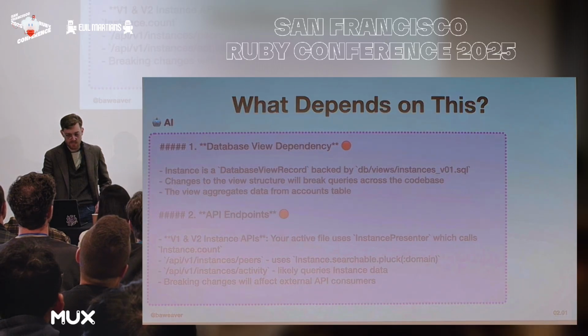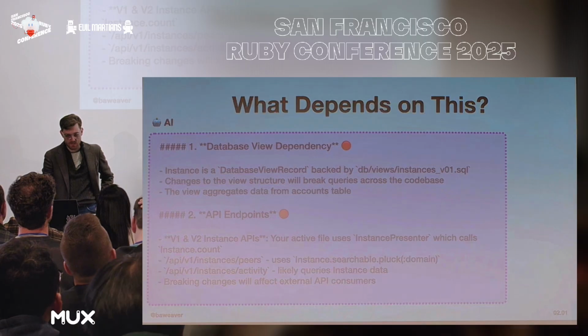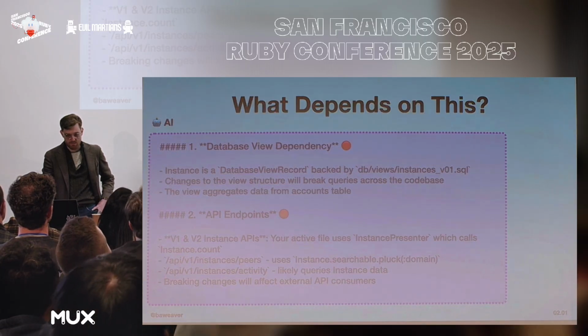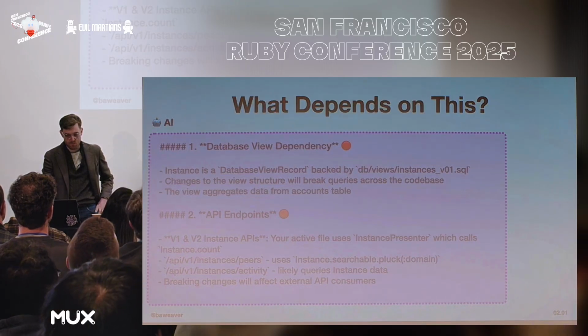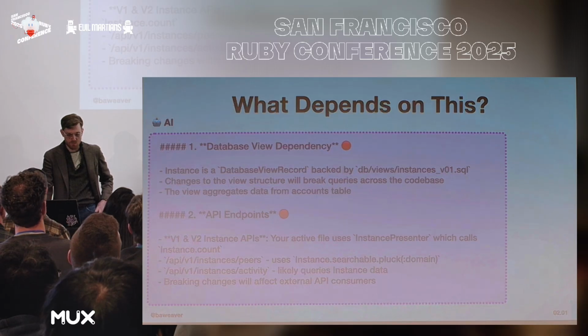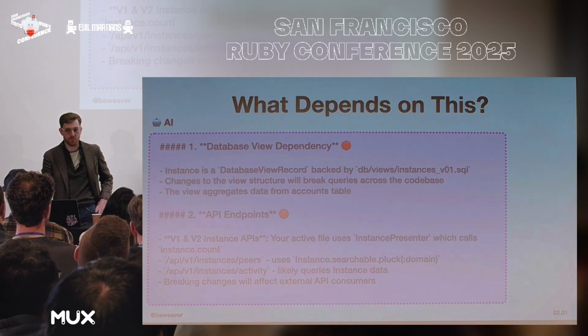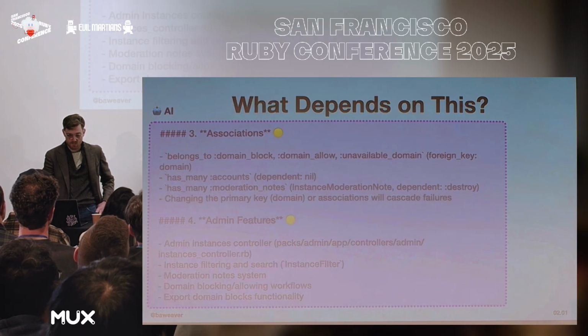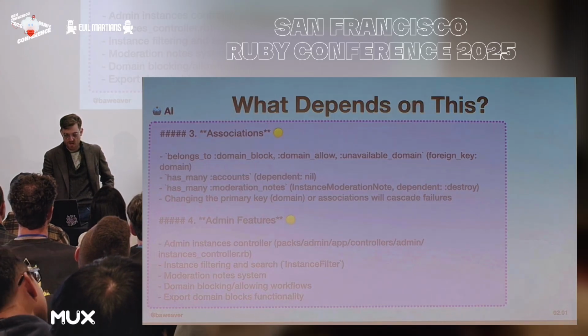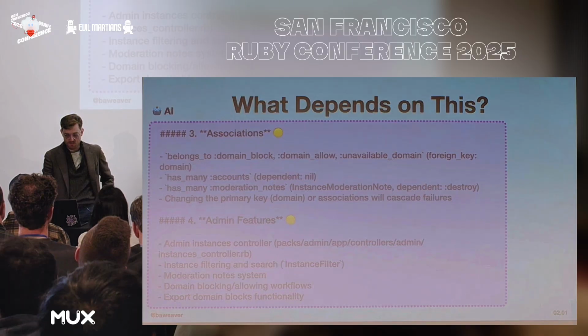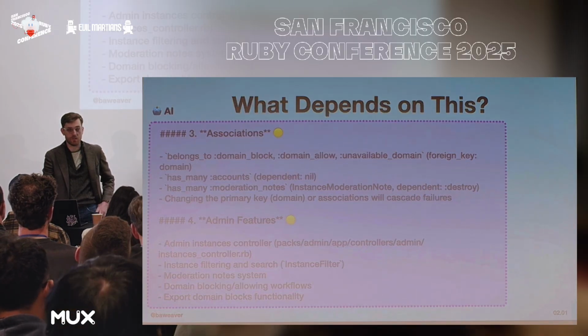So it has database view dependencies, which is backed by a DB view in there. It happens to have view of aggregated information. It happens to have API endpoints, which are referenced in there, and it happens to be on both the V1 and the V2, which will break things over there. It also happens to have a lot of associations, a lot of administrative features, and we have additional confirmation about moderation running through there.